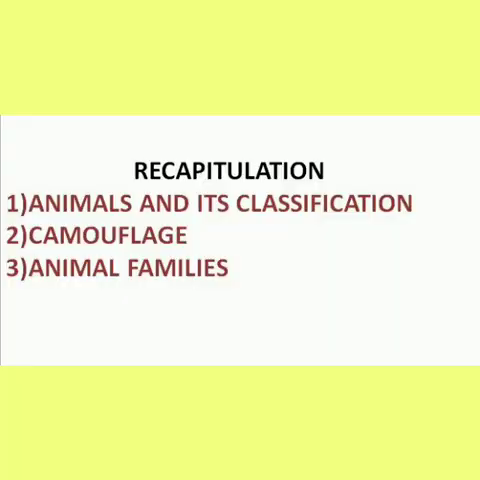Children, so far we have learned about the animals and their tribes, and then camouflage, hibernation, and the different animal families: carnivores, herbivores, omnivores, aquatic animals, terrestrial animals, aerial animals, and arboreal animals. This lesson is so interesting, isn't it? Yes, very interesting. Have you all understood clearly?